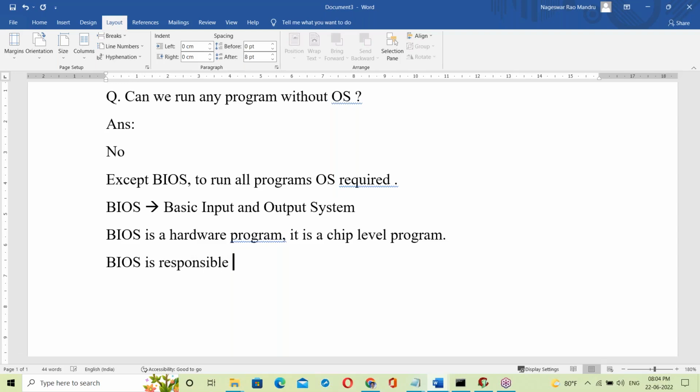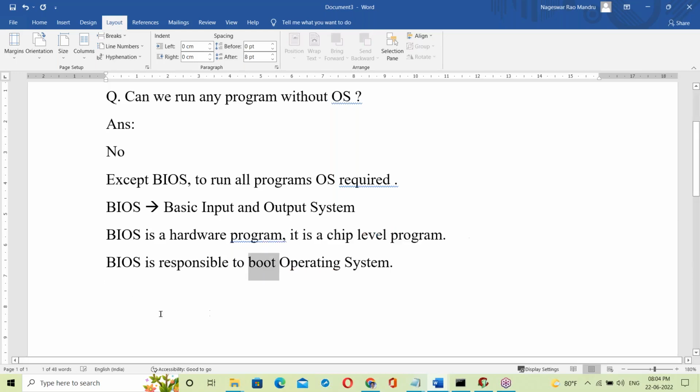BIOS is responsible for booting the operating system. BIOS is responsible to boot your OS here. So what is the booting process?